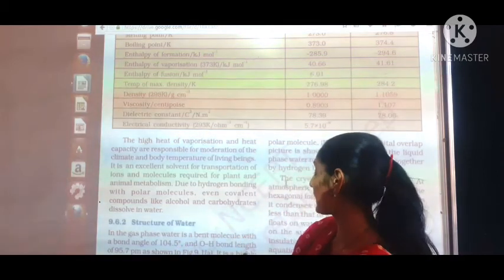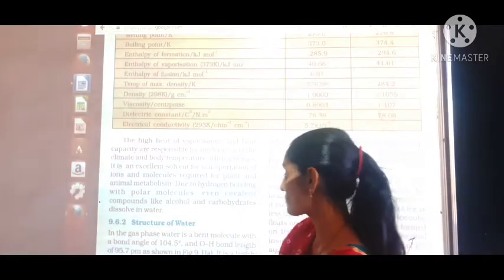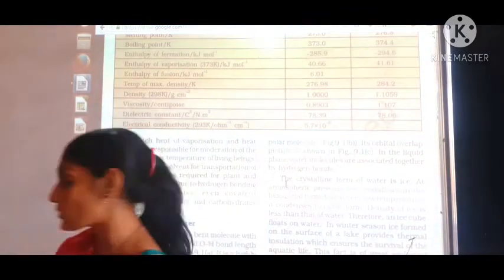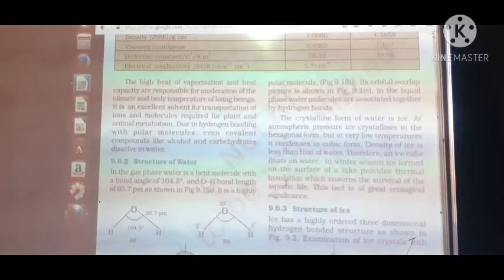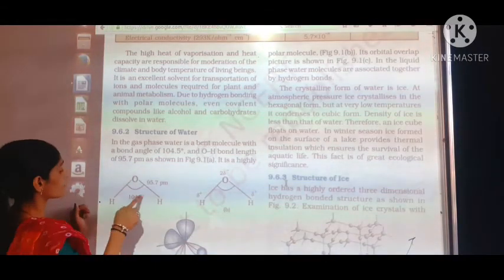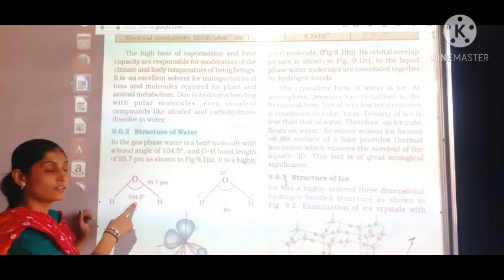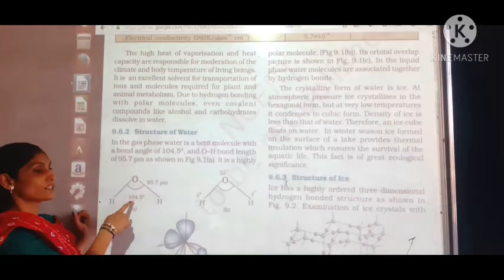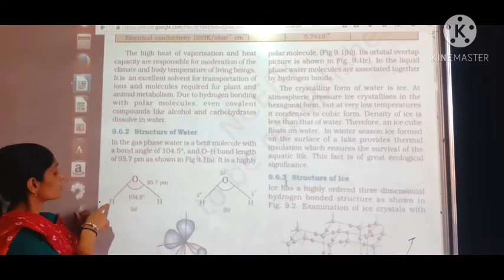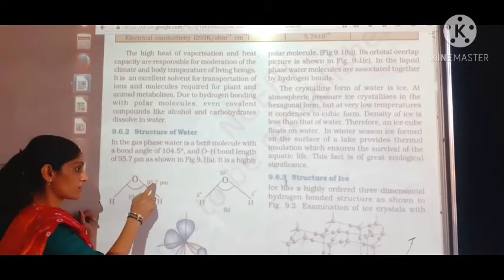And what is the bond length between oxygen and hydrogen atom? So that is 95.7 picometer. You can see here that the bond angle between hydrogen, oxygen and hydrogen is 104.5 degree. And the bond length between O and H is 95.7 picometer.